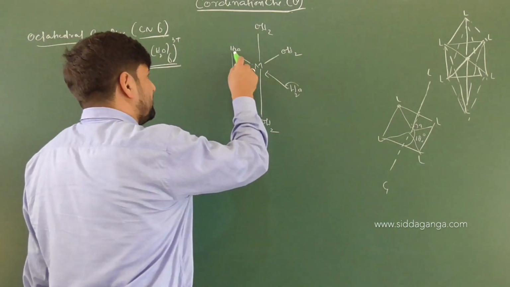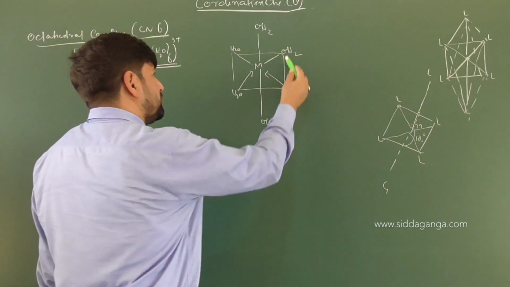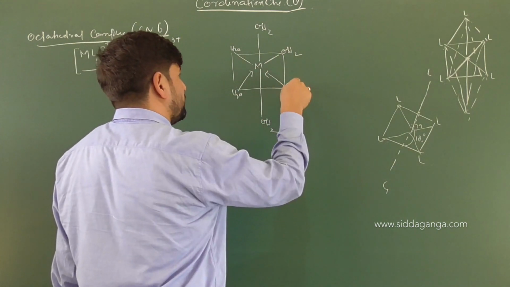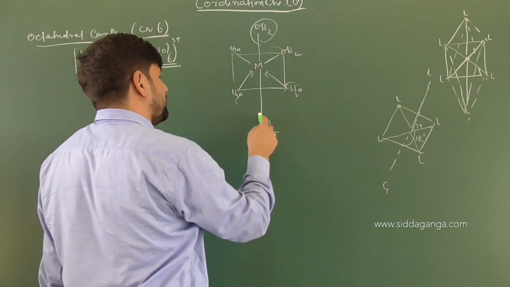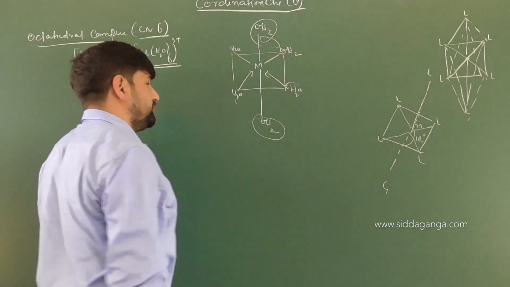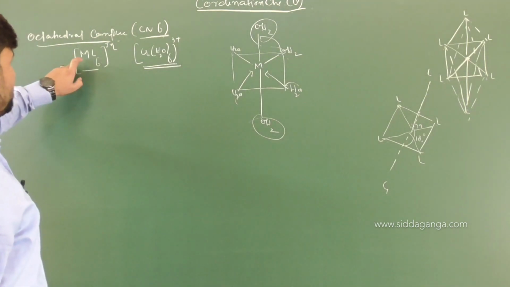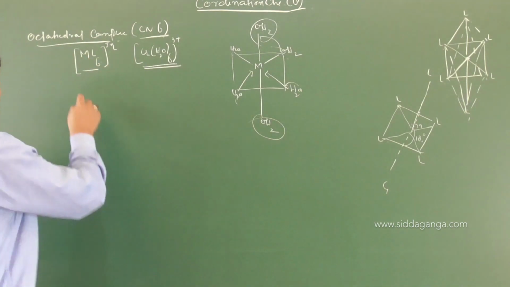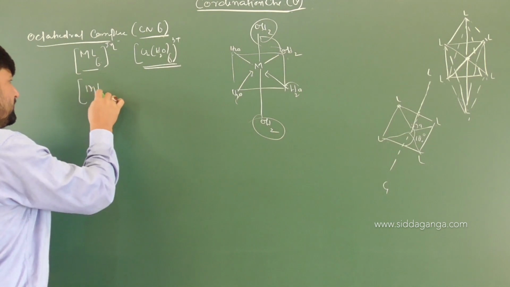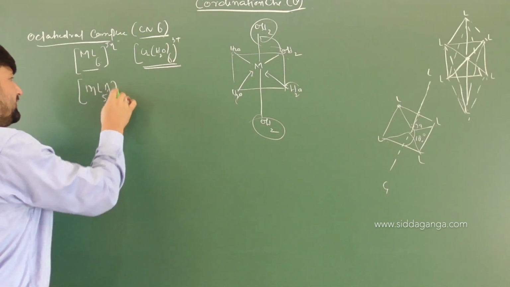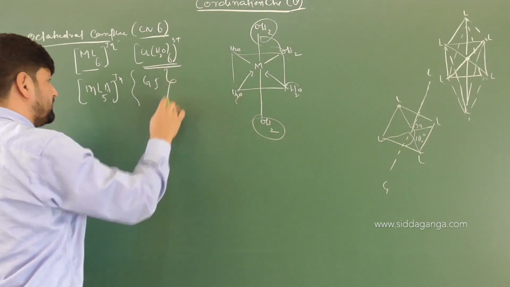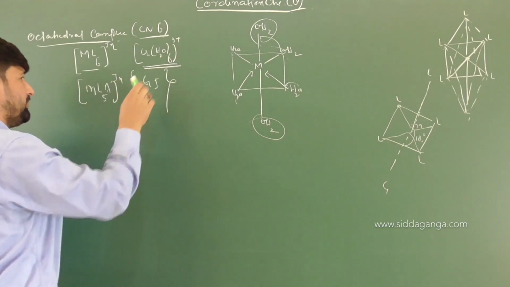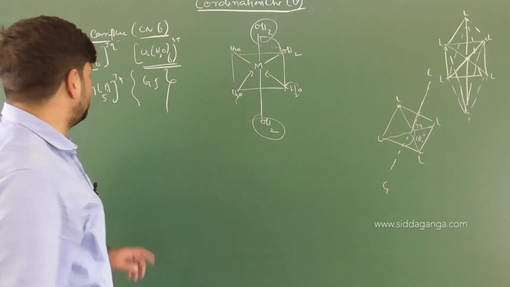Suppose this is a plane for us. You can have a structure like this, OH2, OH2: this is cis, this is cis. Now this OH2 and OH2 are trans, but at the same time other OH2, OH2 are cis. So children, in a complex like ML6 or ML5A type complexes, there is no possibility of geometrical isomerism. So in ML5A type complexes, geometrical isomerism will not exist.